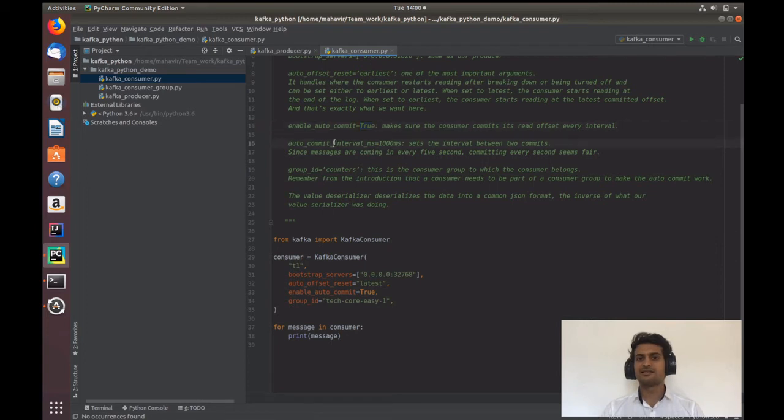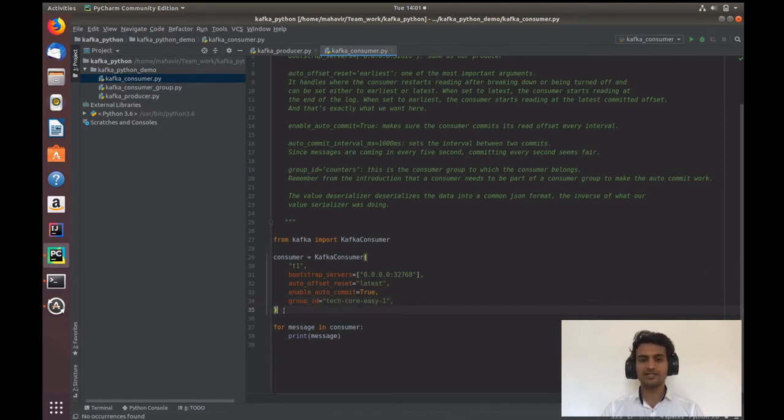And then here you can also mention the auto commit interval, at what interval you want to commit the messages you have read. And then there is a last argument, which is a group ID, which says which group this consumer is a part of. So I'll say TechCoreEasy 1. Again, if you don't know the theory about Kafka groups, please visit our Kafka introduction video.